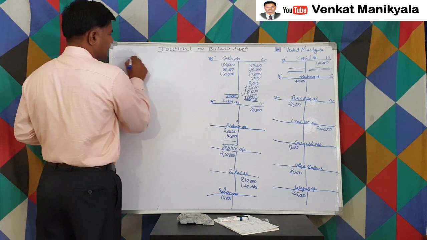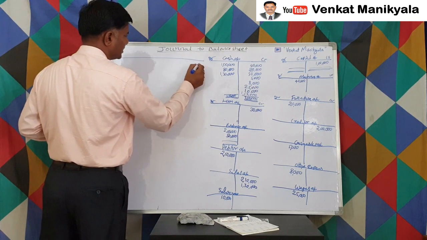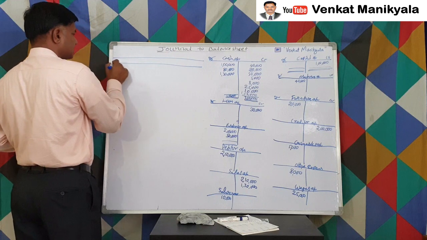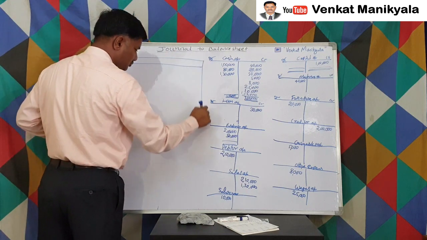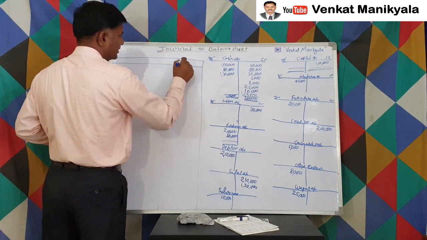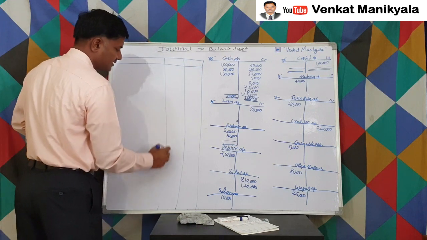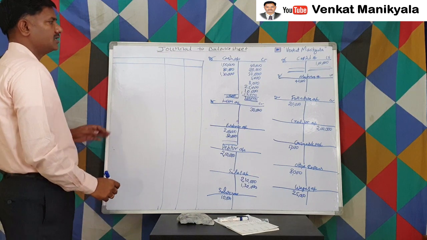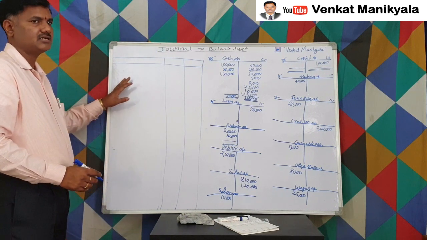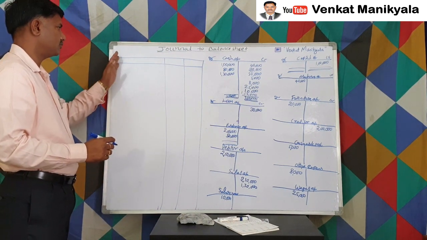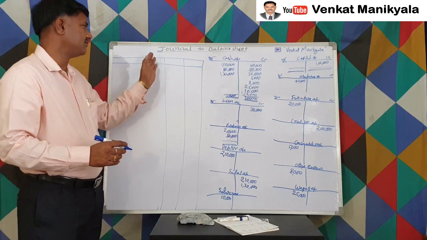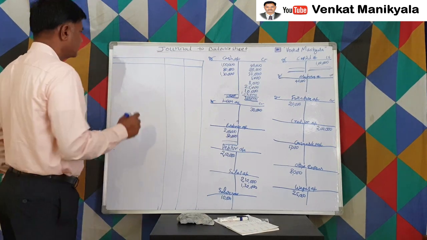So now, after doing all those ledger balancing, we are supposed to prepare the trial balance, right? So the trial balance looks like this. It looks like general entries, but it is not. We don't write a date here, and we don't have a ledger folio, right?